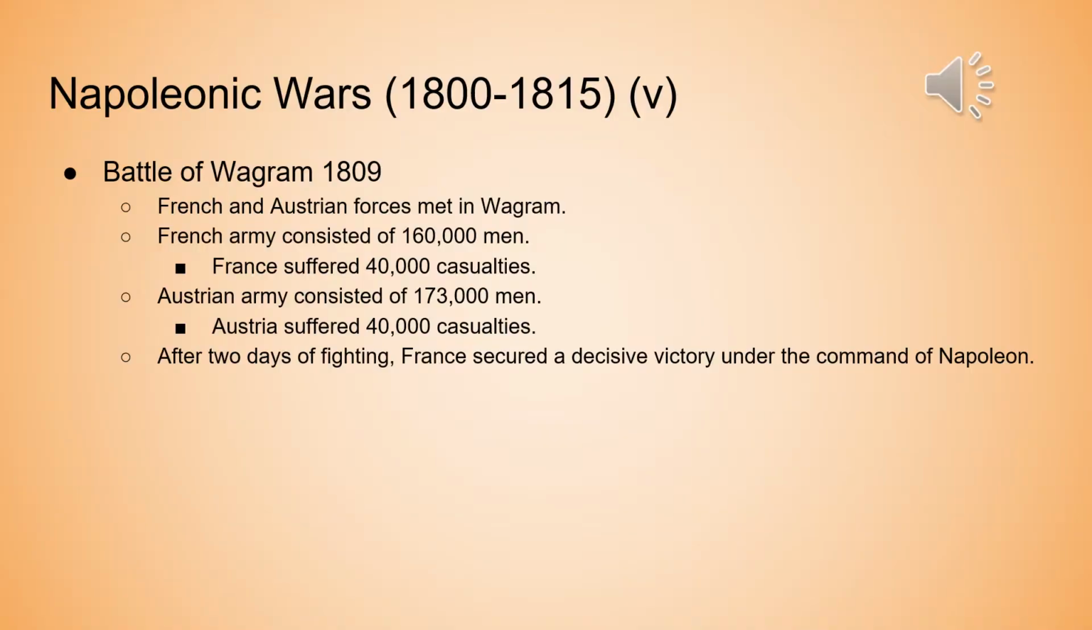So in 1809, the Battle of Wagram happened, and this was another battle in the Napoleonic Wars. And this was a battle where the French and Austrian forces met in Wagram, and the French army consisted of 160,000 men, whereas it only suffered 40,000 casualties. And the Austrian army consisted of 173,000 men, where it only suffered 40,000 casualties. And after 2 days of fighting, France secured a decisive victory under the command of Napoleon.